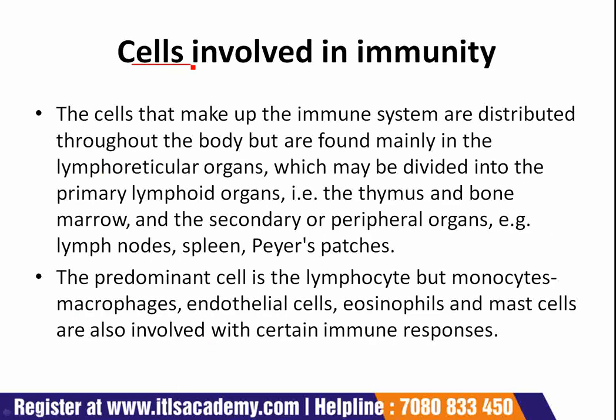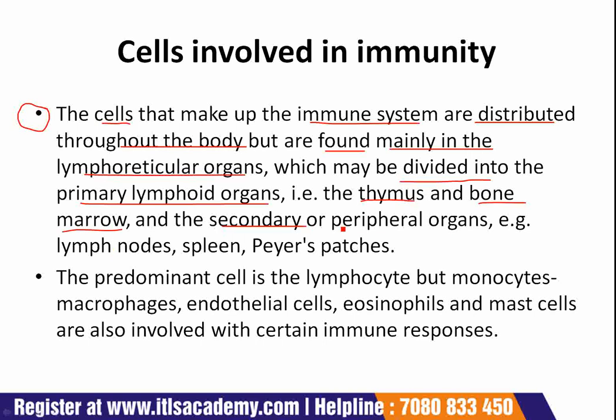Now come to the cells involved in immunity. The cells that make up the immune system are distributed throughout the body but are found mainly in the lymphoreticular organs, which may be divided into the primary lymphoid organs, that is the thymus and bone marrow, and the secondary or peripheral organs, that is lymph nodes, spleen and Peyer's patches.